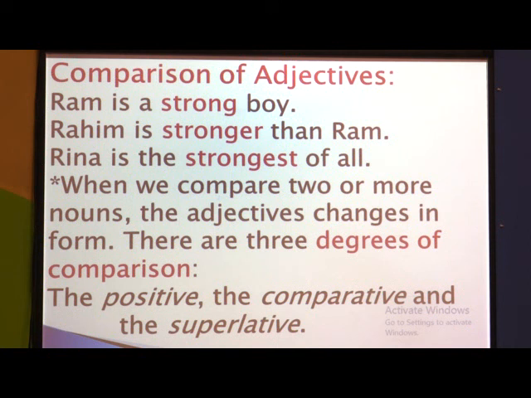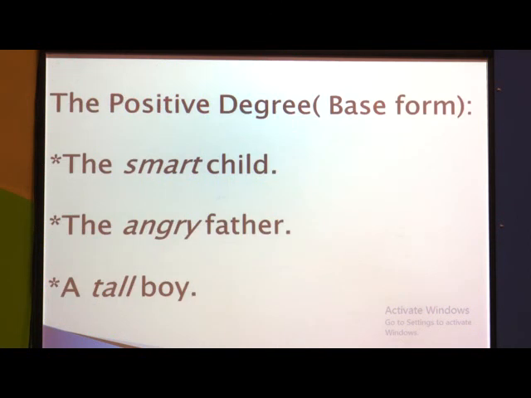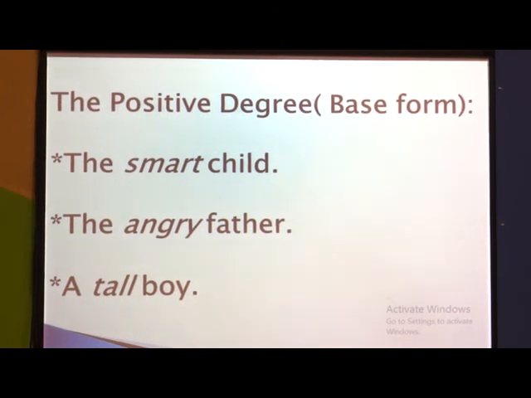There are three degrees of comparison. First, the positive degree, which is known as the base form, because here we are not changing the adjective into another form; the adjective is used as it is. That's why it is known as the base form. The smart child. See here, the smart child. How is the child? Smart. The second sentence, the angry father. How is the father? Angry. A tall boy. How is the boy? Tall.